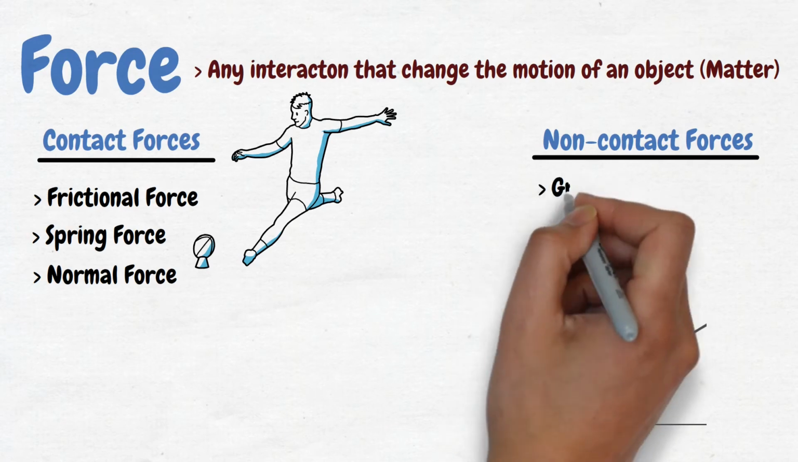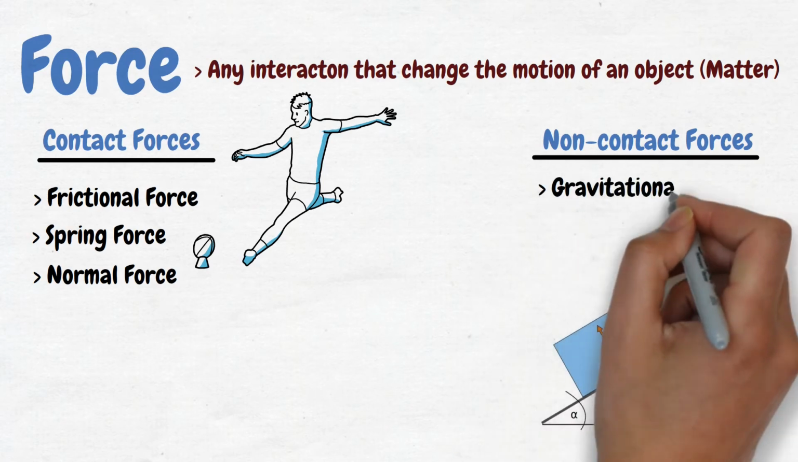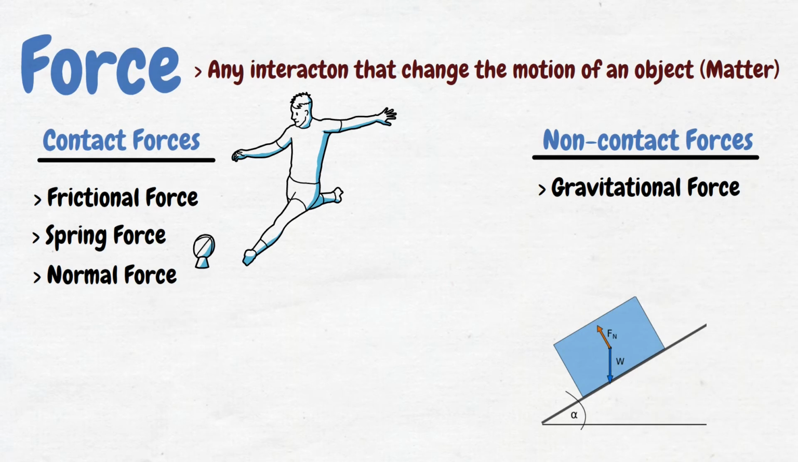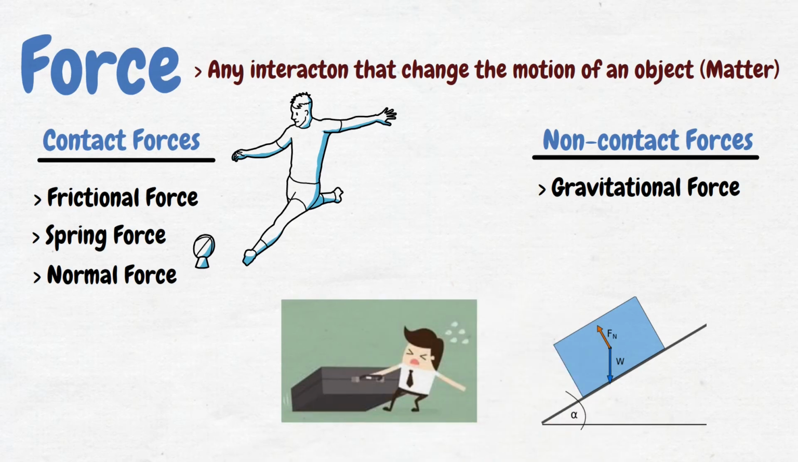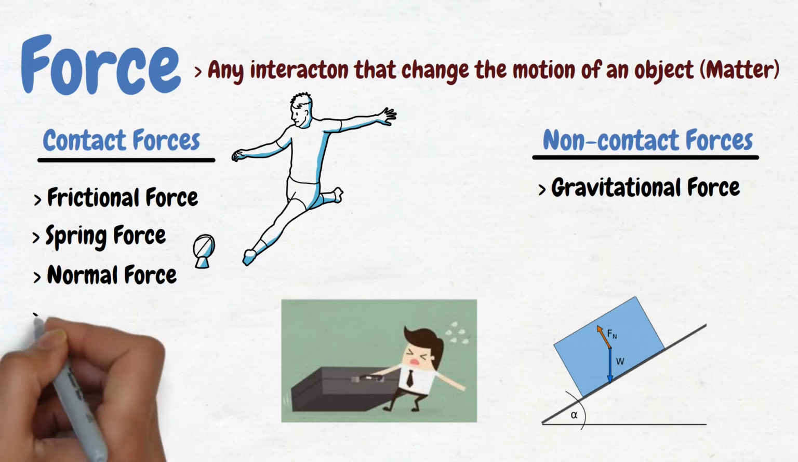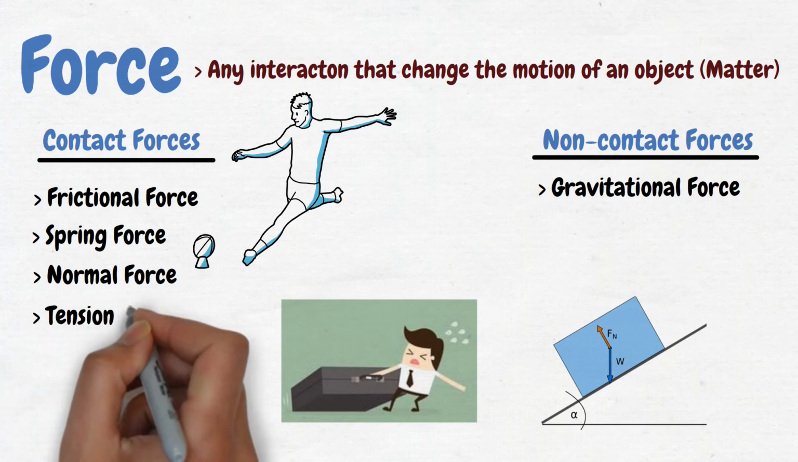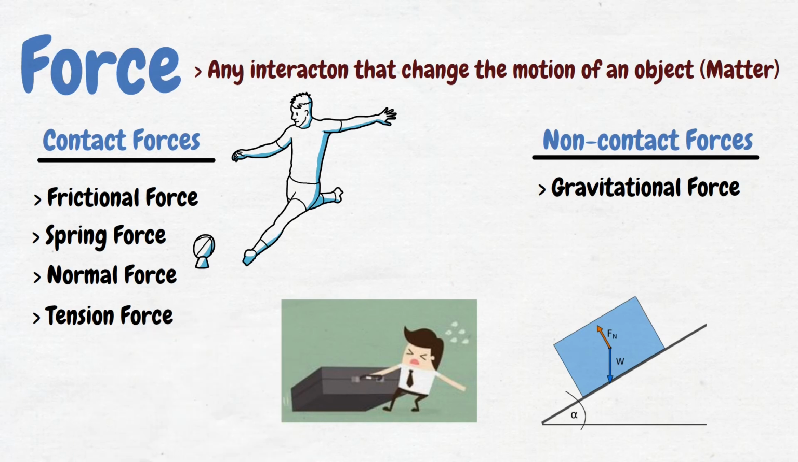Okay, how about tension force? What is tension force? The tension force is the force that is transmitted through a string, rope, or cable when it is pulled tight by forces acting from opposite ends. So tension force falls under contact forces. The next one is magnetic force. Magnetic force does not require any contact, so it falls under the non-contact forces.